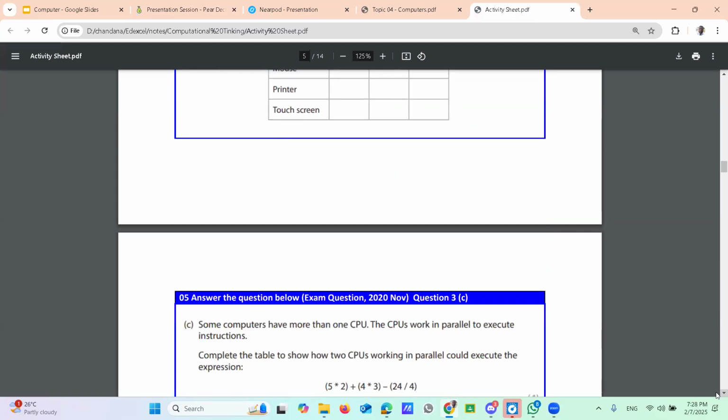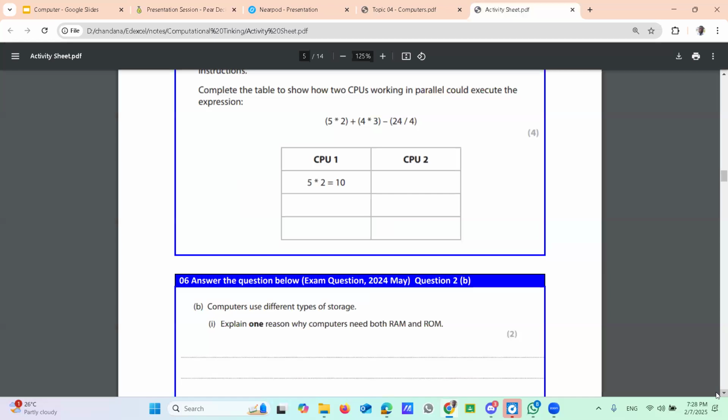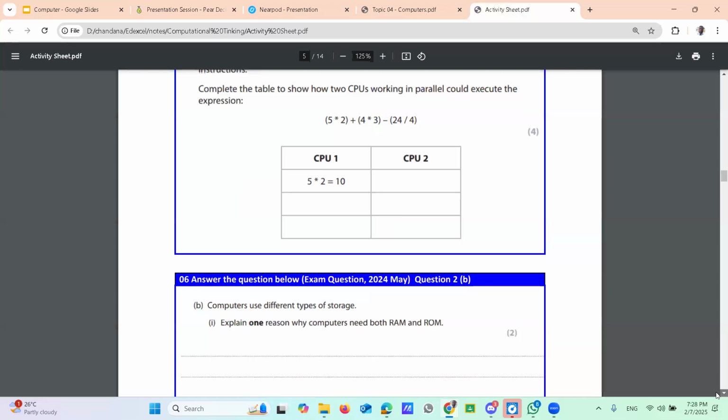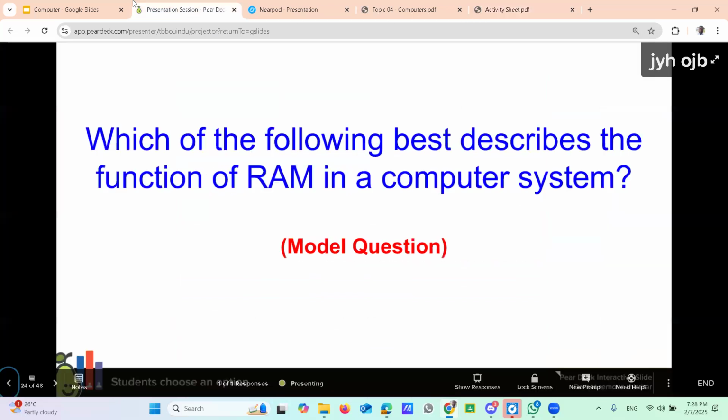Move to activity 6, not 5, that one is already completed. Here, explain one reason why a computer needs both. Here, the ROM, we should complete the ROM part first, then we can come back to the activity. Okay, we have completed that part and are coming back to the question.